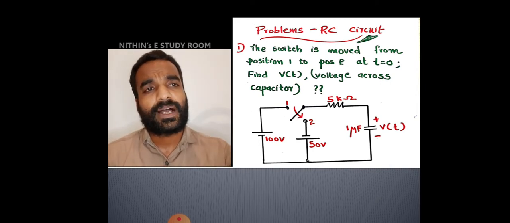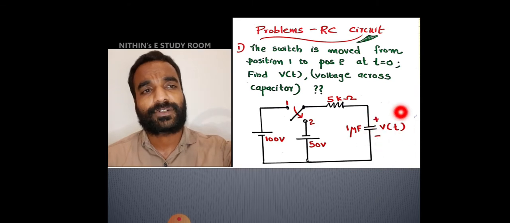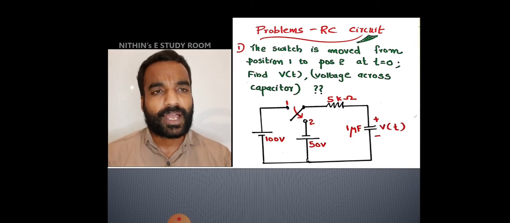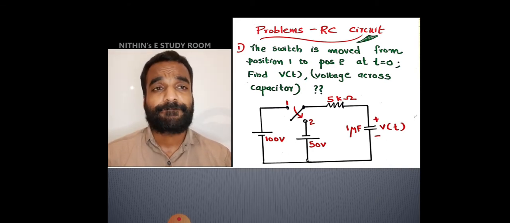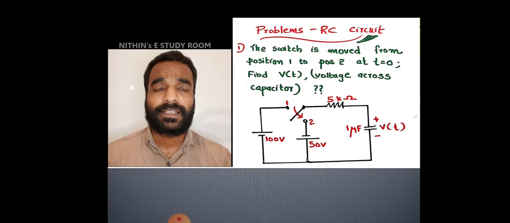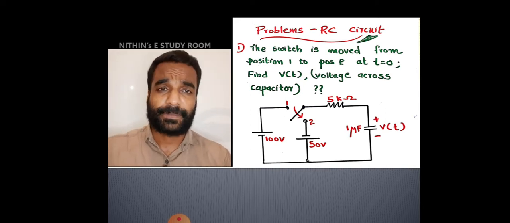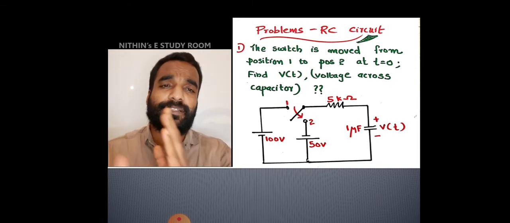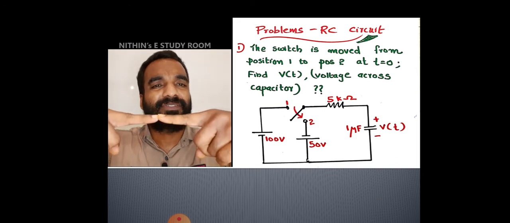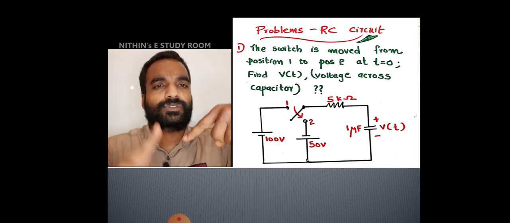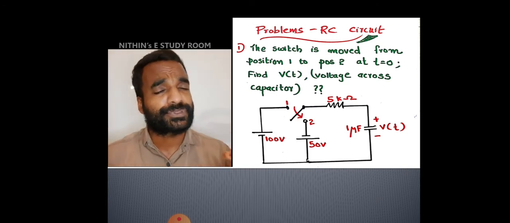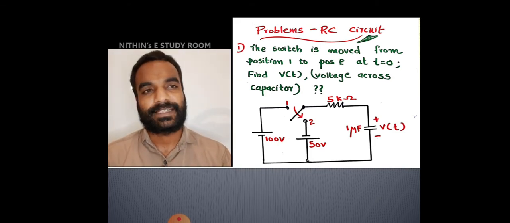Okay. So, you are asked to find this voltage across the capacitor. You have a circuit which has a switch with two positions, position 1 and position 2. Initially, it was in position 1. From the very past, that means from negative infinity to the instant of 0 time, the switch is in position 1. Then suddenly at the 0th instant we move the switch to position 2. Here also a connection is there, position 2, here also a connection is there. We are not opening the switch. In both the positions the switch is closed.